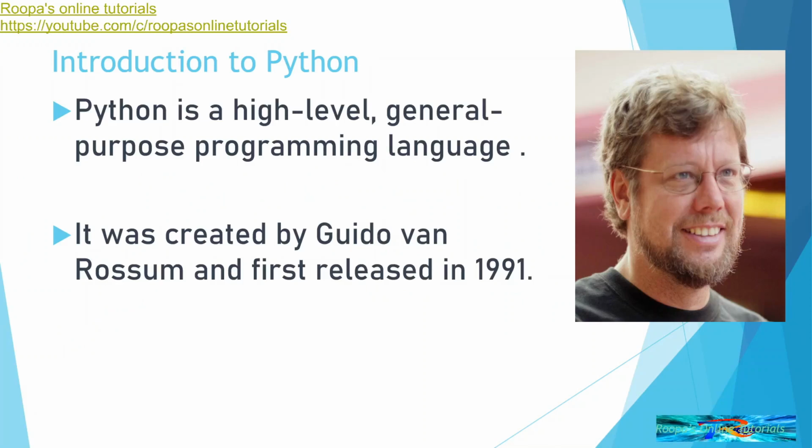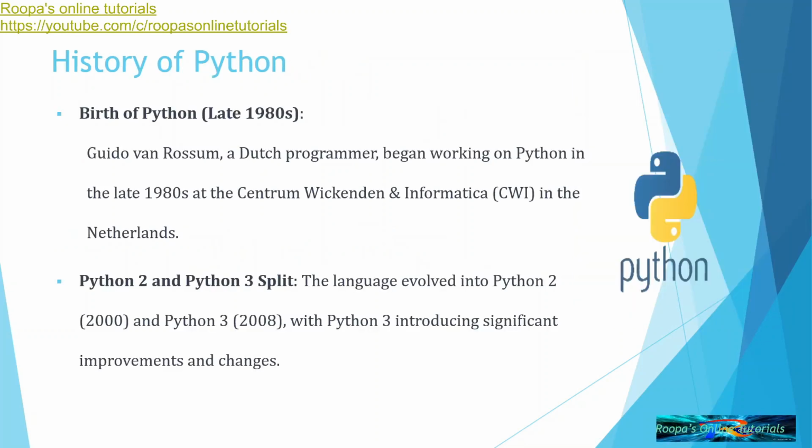Python is a high-level general-purpose programming language and was created by a person known as Guido van Rossum, and its first release was in 1991. We'll look at the brief history of Python. Guido van Rossum, a Dutch programmer, began working on Python in the late 80s at the Centrum Wiskunde & Informatica in the Netherlands. He took it as a holiday project, a hobby project, and he wanted to remove some of the complaints that there were in another language known as the ABC language.